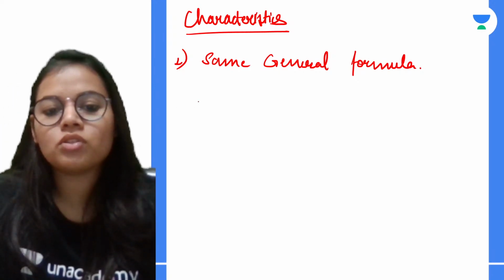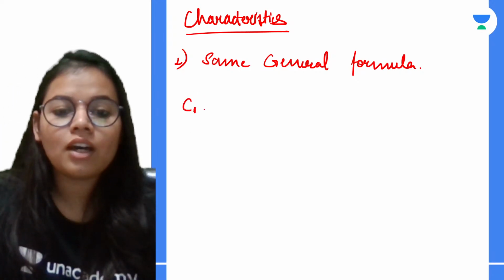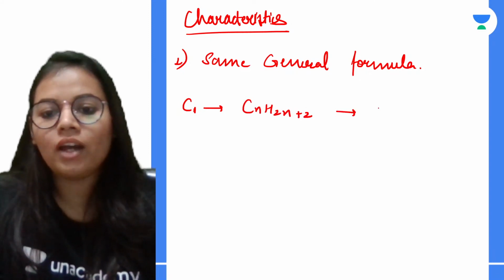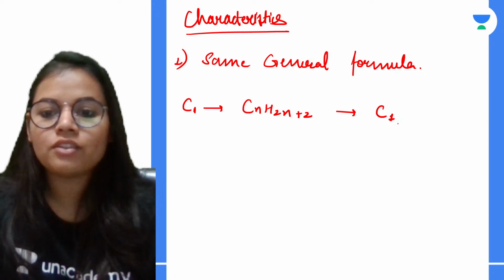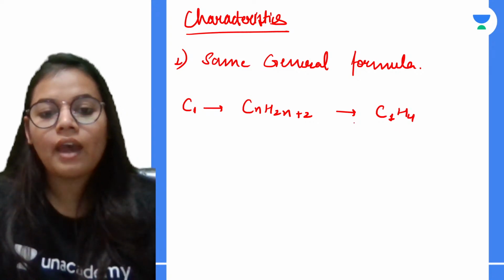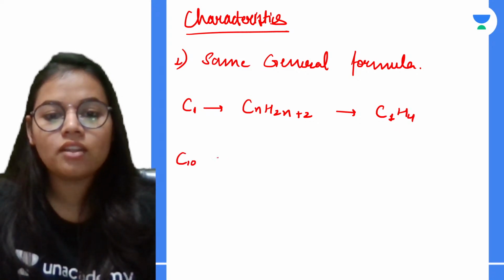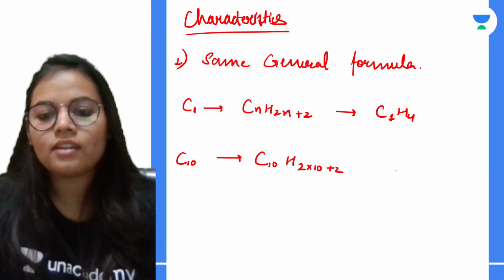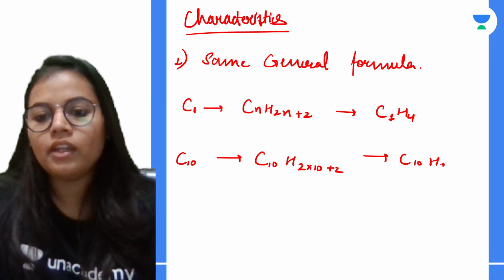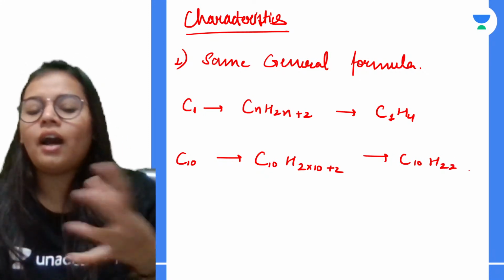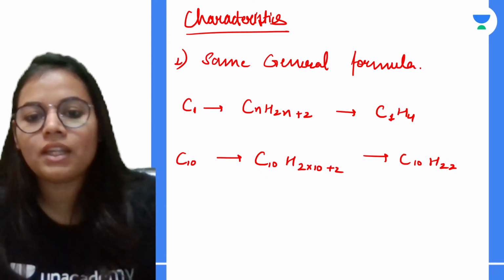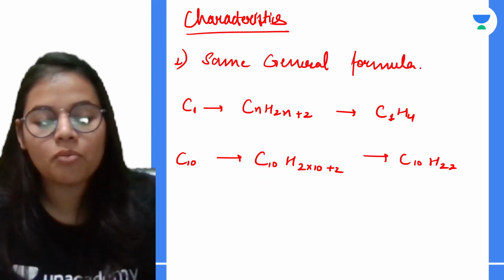Let's suppose if I take one carbon, तो वन कार्बन के लिए क्या होगा? CnH2n+2, that means C1H(2×1+2), which is CH4. And if I take about C10, तो C10 के लिए क्या हो जाएगा? C10H(2×10+2), that is C10H22. Okay, if we take 100 also, there will be same general formula. The very first property is same general formula.